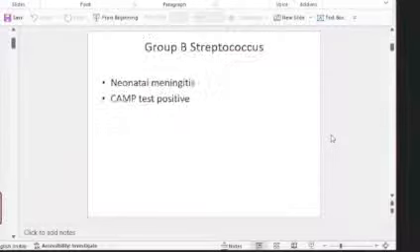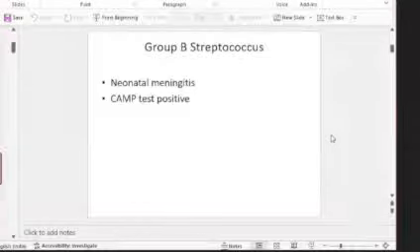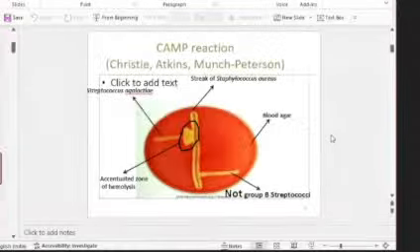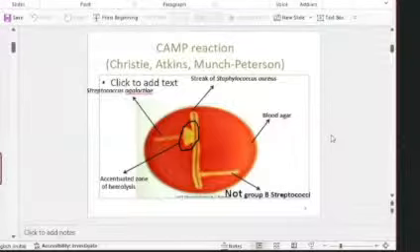Then group B streptococcus, it is important in that it causes neonatal meningitis. Again, an MCQ. Among the streptococci, the one which causes neonatal meningitis is group B streptococcus. And it is said to be CAMP test positive. Okay, so this is how you do a CAMP test. Again, you have to draw the diagram. It's done on a blood agar, and you can see that there is Staph aureus and Streptococcus agalactiae, or group B streptococcus, inoculated perpendicular to each other.